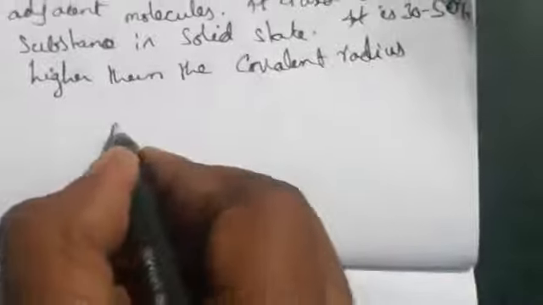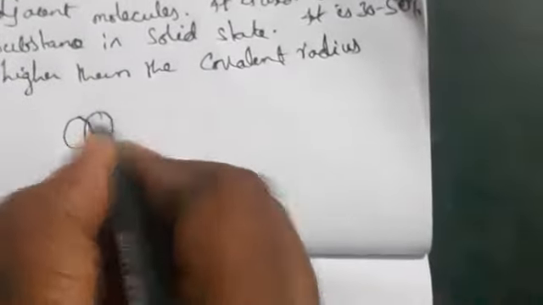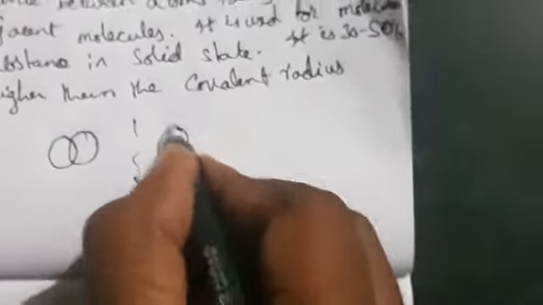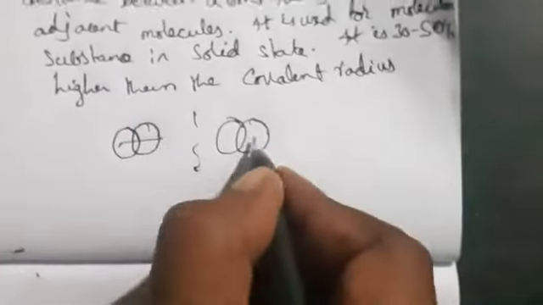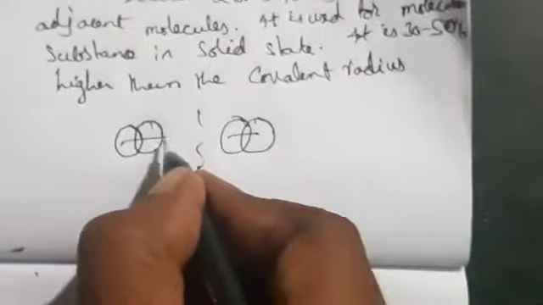Because here we are taking two different adjacent atoms. So this is one of the atoms in the middle, so this is one of the atoms. Okay, so here these two distances we are taking.